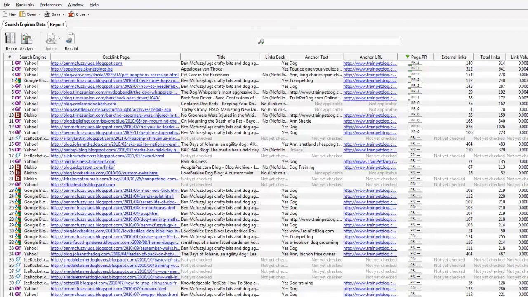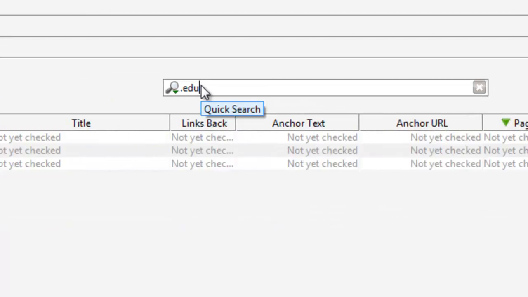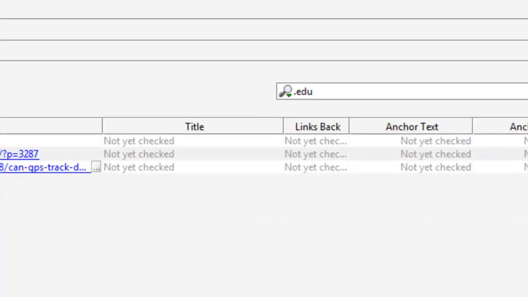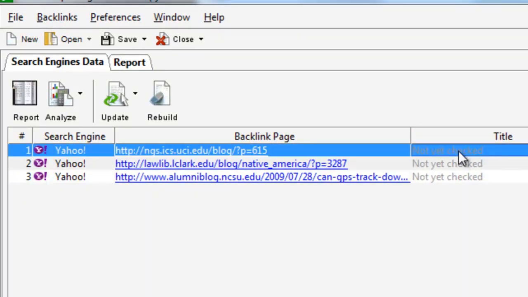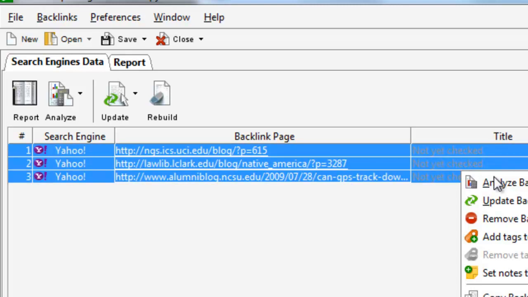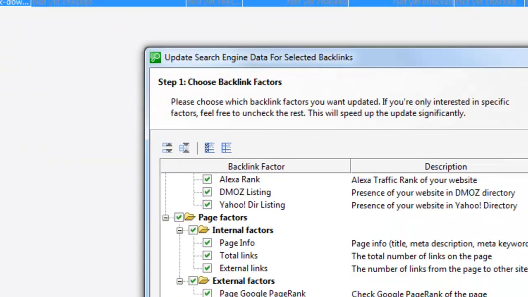What I taught you in the reverse engineering video was to look for forums and blogs, which is a good way to do it. One other thing you can do, though, is in this filter box just above, right up here, you can go .edu. And you're filtering out for forums and blogs that are on education domains, and there happens to be 3. So I can check these 3 by highlighting them. Update backlinks, just go like that, and then go next.